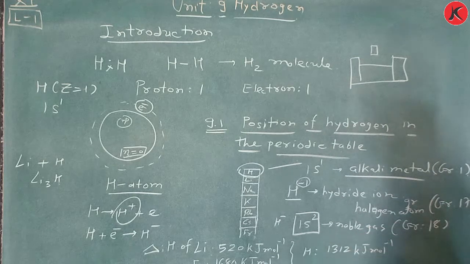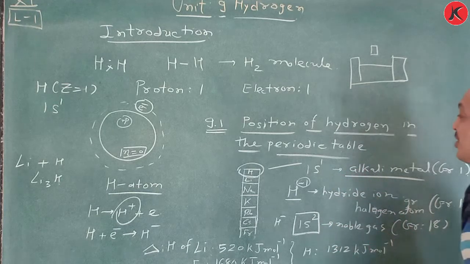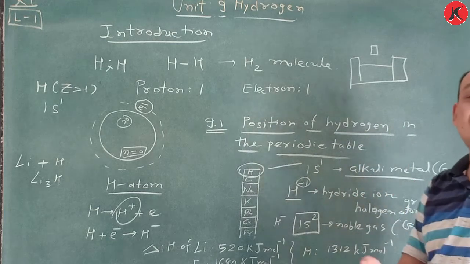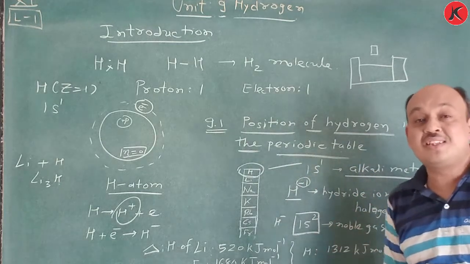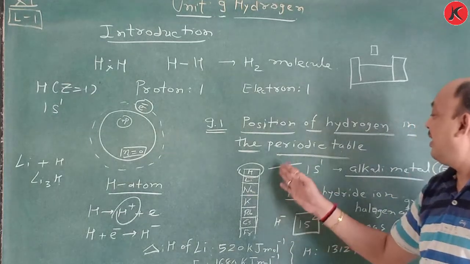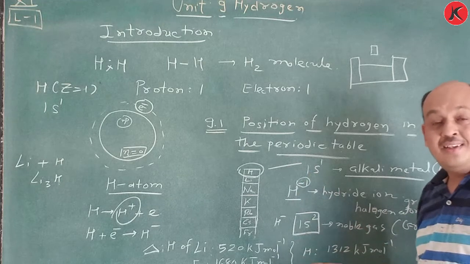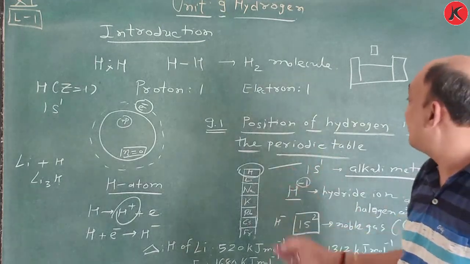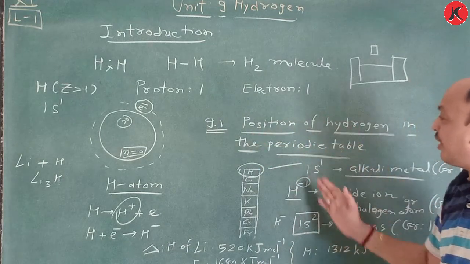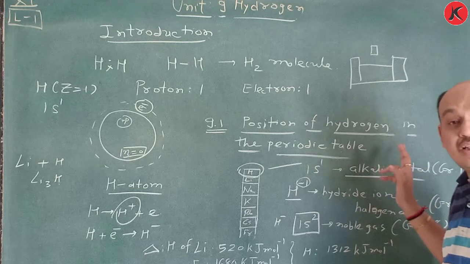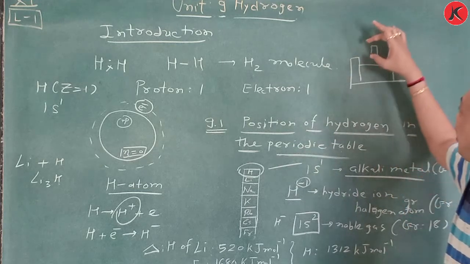So it's a very important lecture. Today's lecture is very important because the position of hydrogen in the periodic table is not fixed. It was not discussed in detail in chapter number 3, where I just gave certain hints regarding this, but here we discussed it in detail. You write it. This is your homework. Write it from your textbook and make a note on why the position of hydrogen in the periodic table is on the top of the middle part.